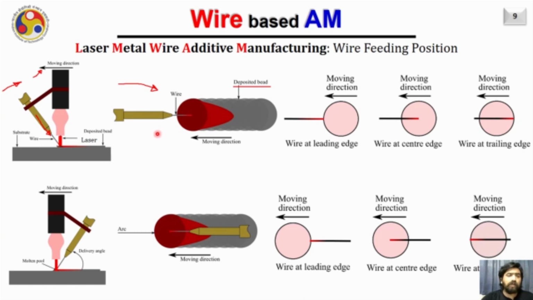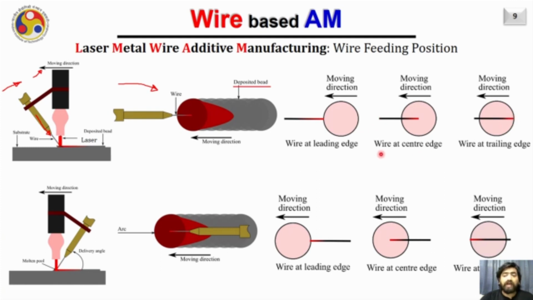This particular type of feeding mechanism is called the front feeding mechanism. In this case, the moving direction is like this and you are feeding the wire from the front side of it. There are three possibilities where the wire may get melted. The wire may get melted at the leading edge, meaning at the very beginning. Also, the wire may melt at the center edge after entering into the melt pool in the top view, and the wire may also melt at the trailing edge, which is somewhere here.